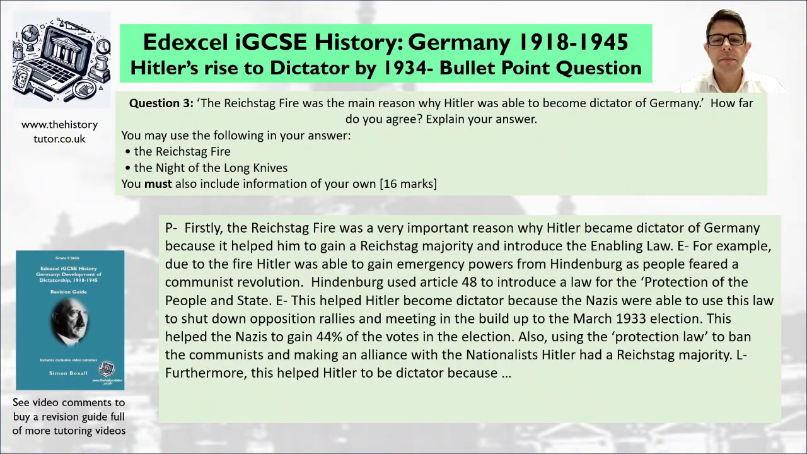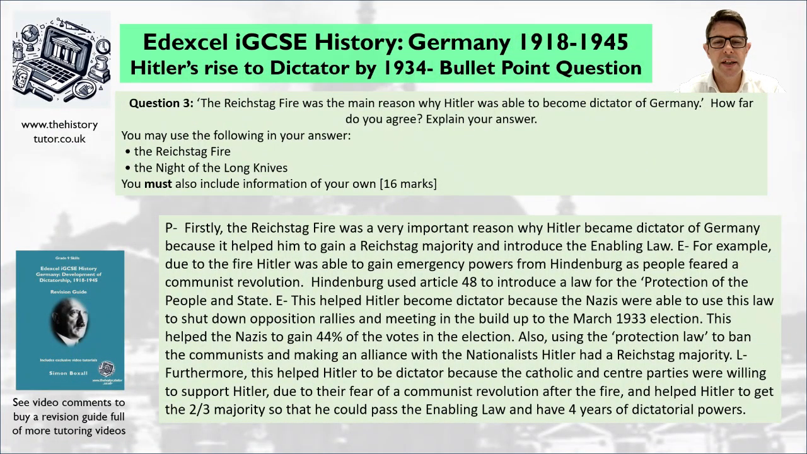So this helped Hitler become dictator because the Nazis were able to use this law to shut down opposition rallies and meetings in the build-up to the March 1933 election. This helped the Nazis to gain 44% of the vote in the election. Also, using the protection law to ban the communists and make an alliance with the nationalists, Hitler had a Reichstag majority. So that's significant. Now, there's an obvious furthermore here because we haven't talked about the enabling law yet, and we've got it in our opening sentence. So we need a furthermore that really shows the massive importance of the Reichstag fire. So pause me now, and away you go with your idea.